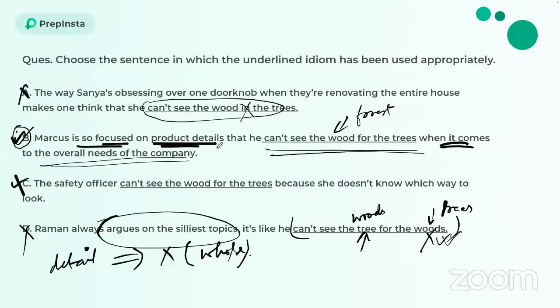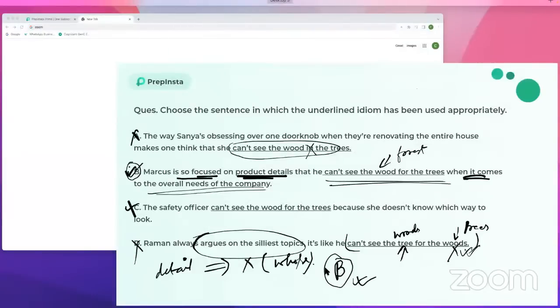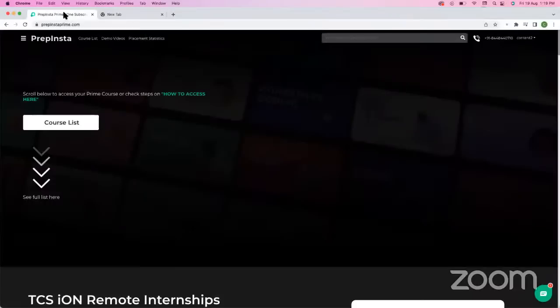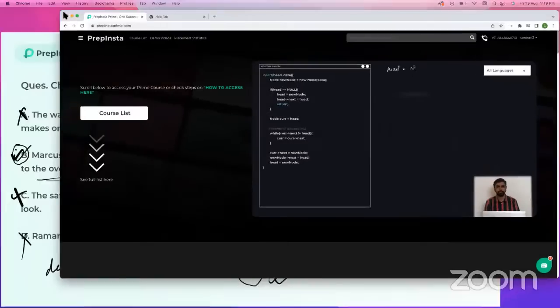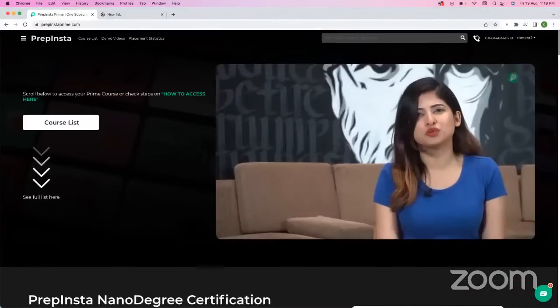So Marcus is paying so much focus on one thing that he is ignoring the overall need of the company. All right. So option B over here becomes the correct answer. Whoever is saying C or D or A, please make sure that you have your rules in place. And how are you going to have your rules in place? All the rules are mentioned very properly in the Prime website.